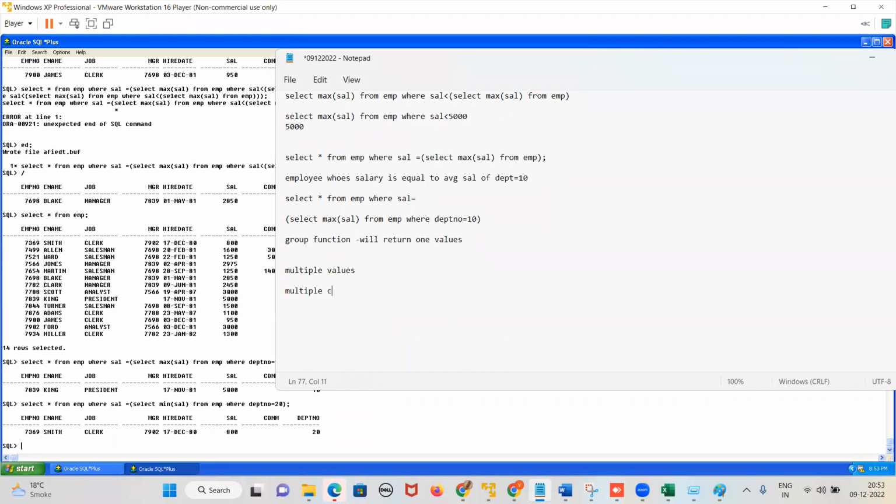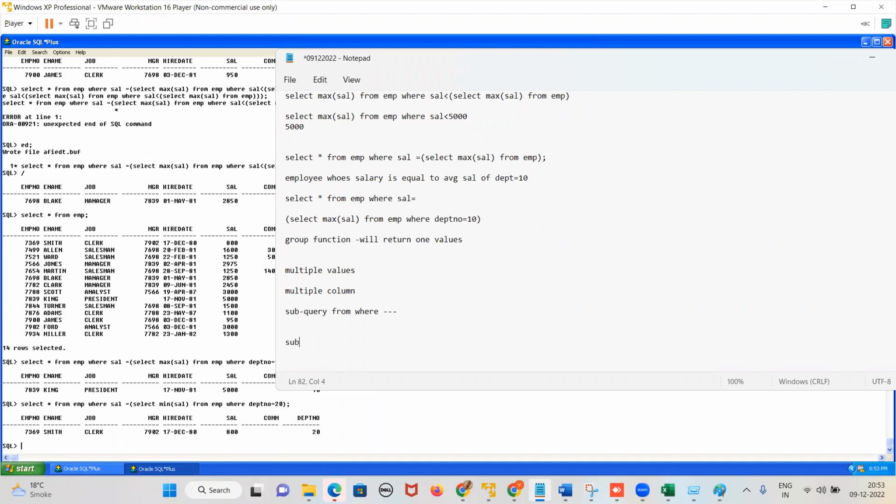Multiple columns are coming, then what will happen? Okay. So that is the multi-level subquery we will learn. We have learned subquery from the where clause. This is a subquery we have learned from the where clause, which is the most popular, the mostly used.